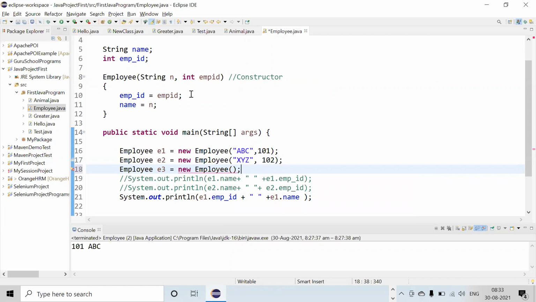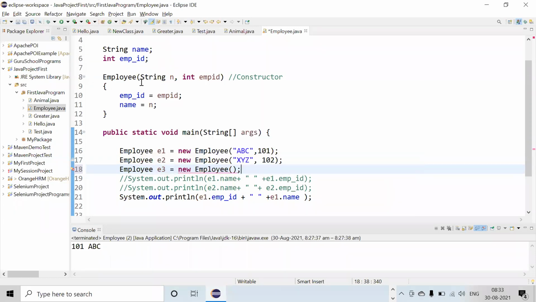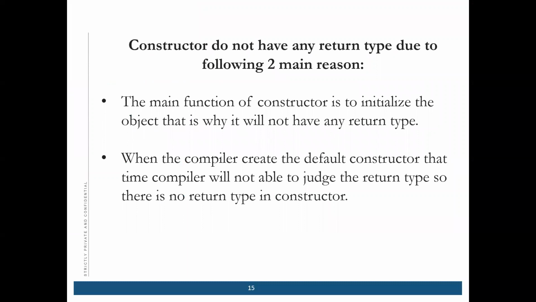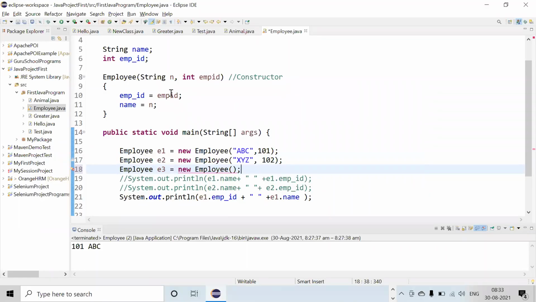Yeah, it is the same, but sometimes it is useful. Why?